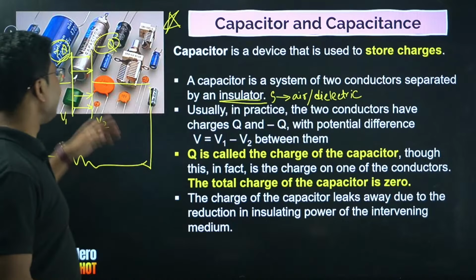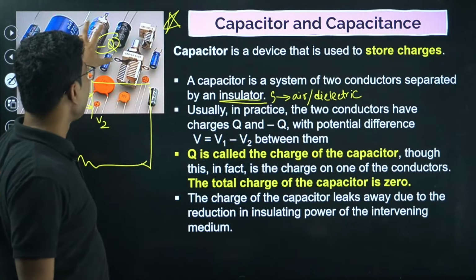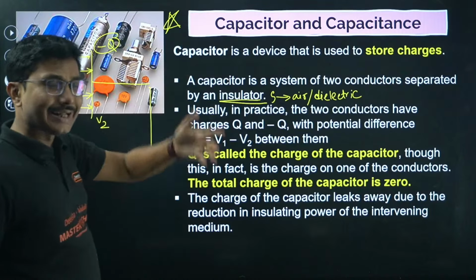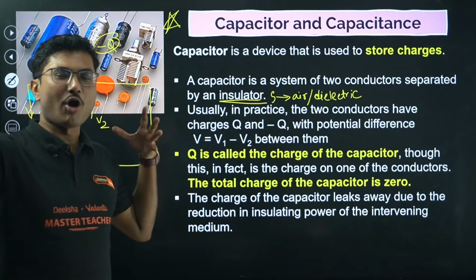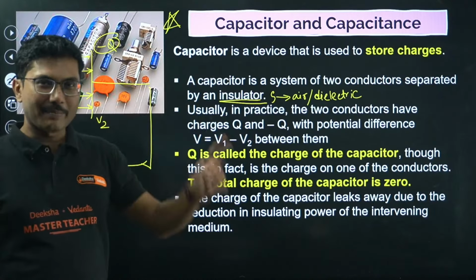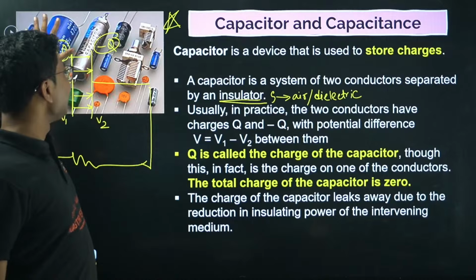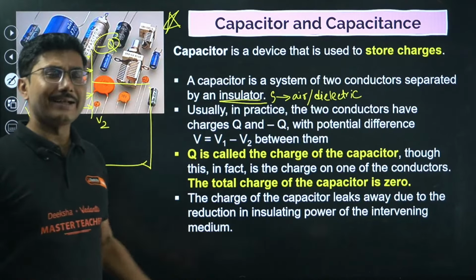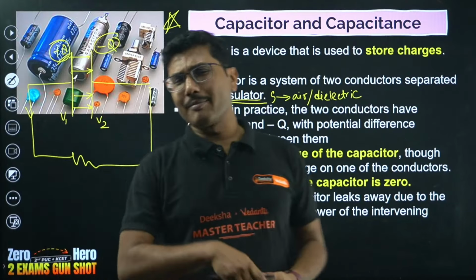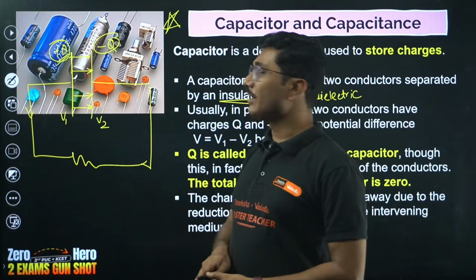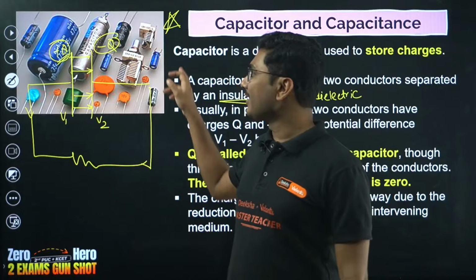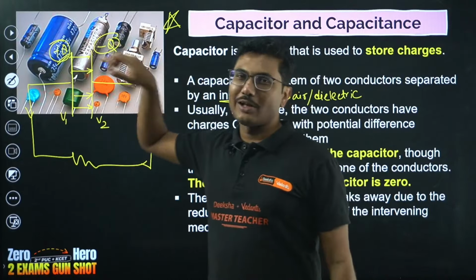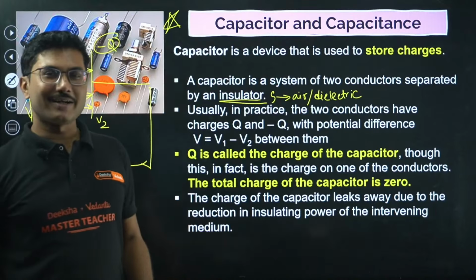Those who have seen any electrical circuit will find these very common. When we were kids we used to have CRT TVs, the long, bulky TVs, not the flat panel TVs. They got damaged very soon. There were multiple problems, and whenever the electrician came, he used to open the back of the TV, and inside we used to see a lot of these capacitors connected in the circuit.